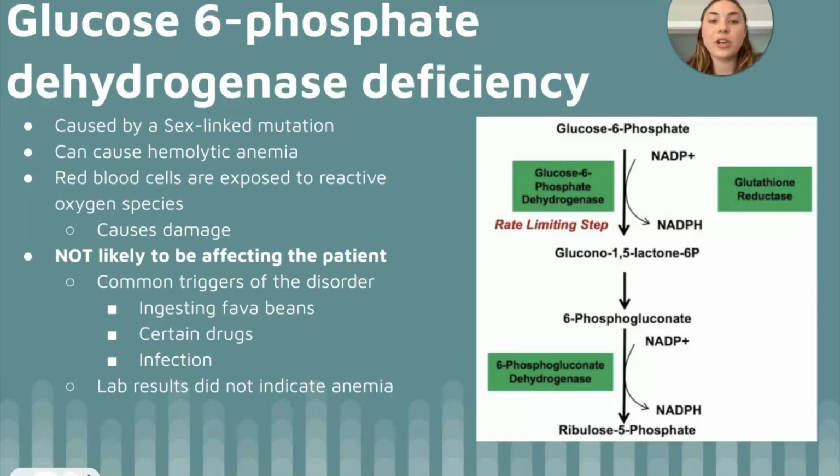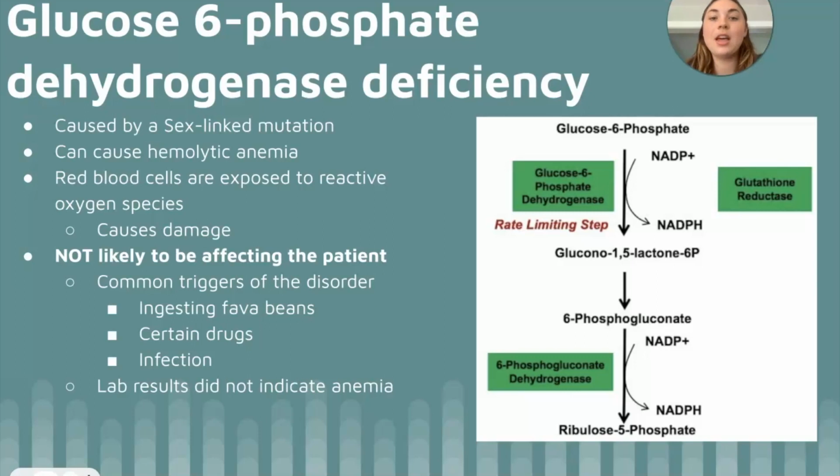Glucose 6-phosphate dehydrogenase deficiency can cause acute hemolytic anemia caused by the destruction of red blood cells. It is a common disorder caused by a sex-linked mutation. Glucose 6-phosphate dehydrogenase protects red blood cells from harmful reactive oxygen species, which are byproducts of cellular metabolism. A deficiency in glucose 6-phosphate dehydrogenase will reduce its ability to protect these red blood cells, which will result in